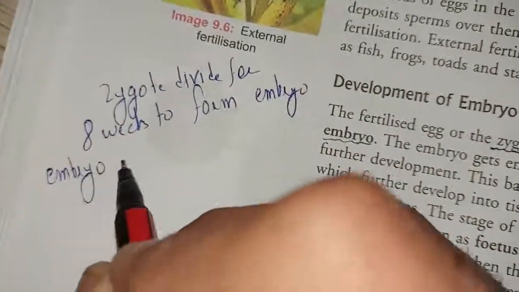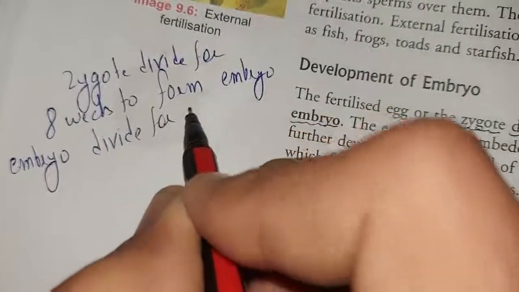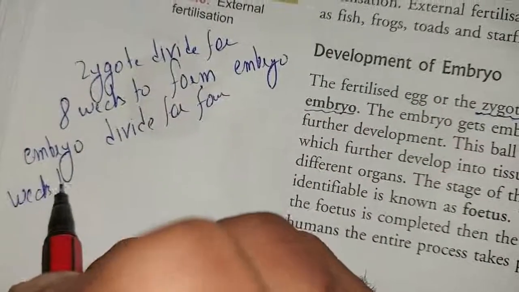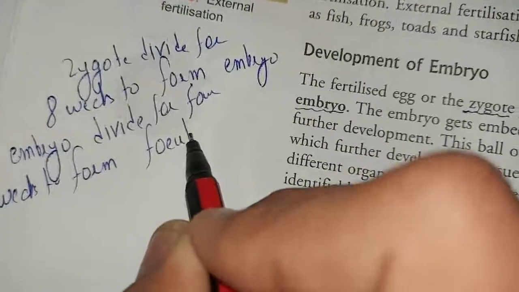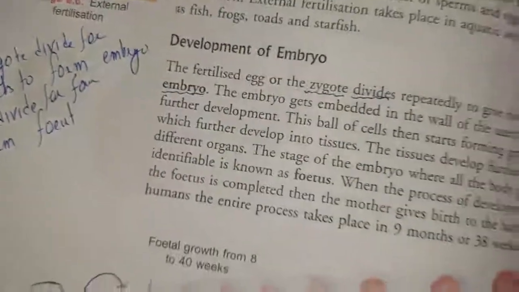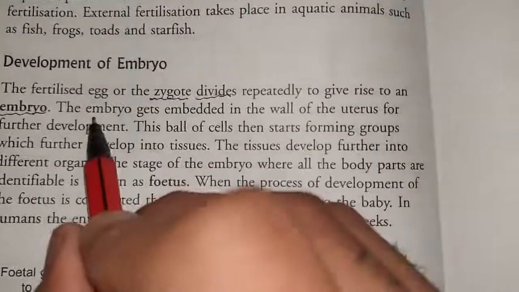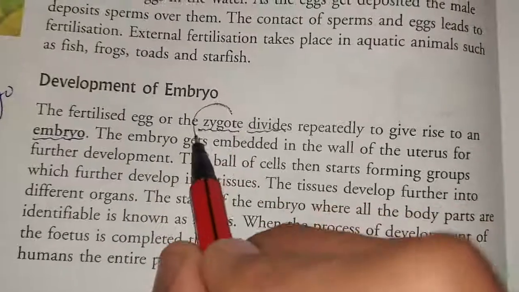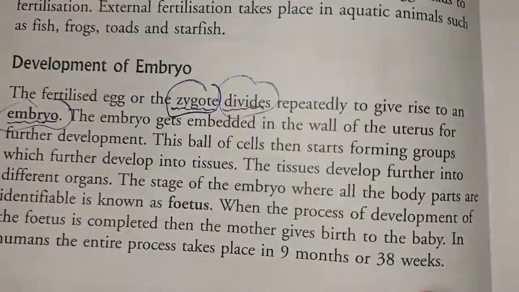The concept is like this. The male sex cell combines with the female sex cell to form the zygote. The zygote divides to give the embryo.